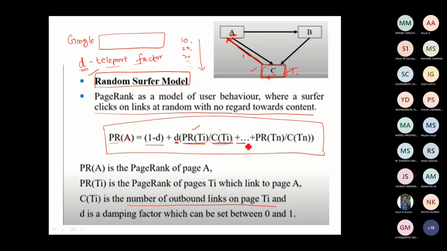Plus, what is this PR of TN? Is there any other page?